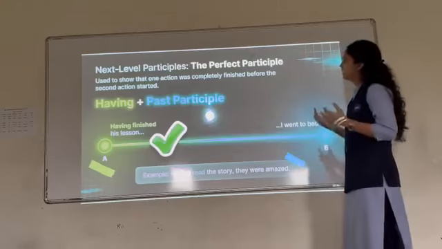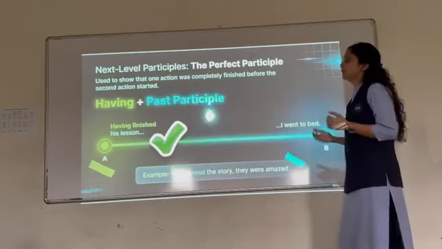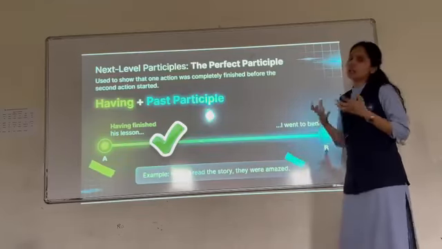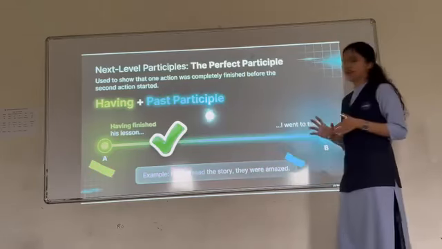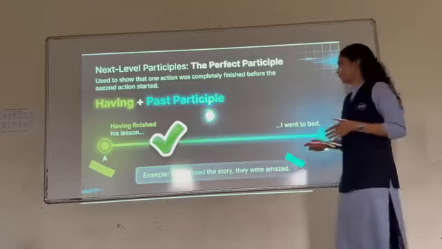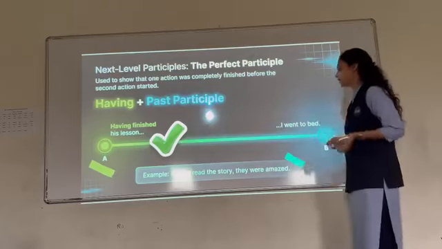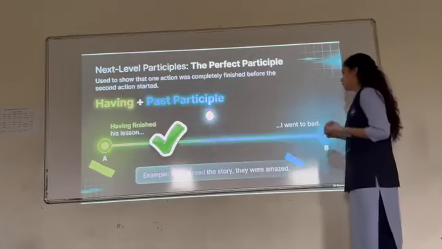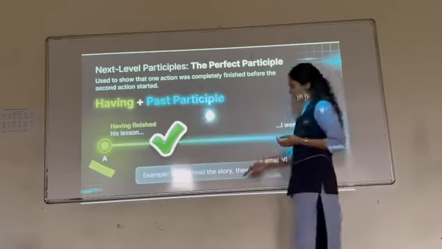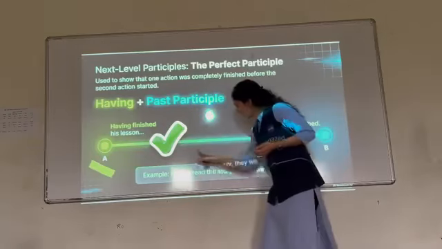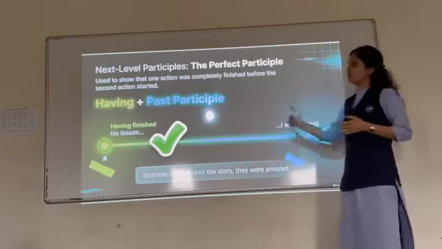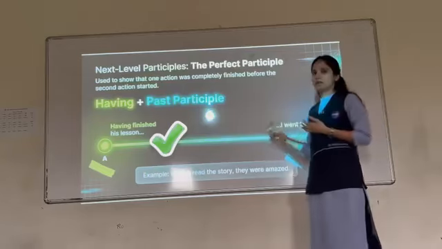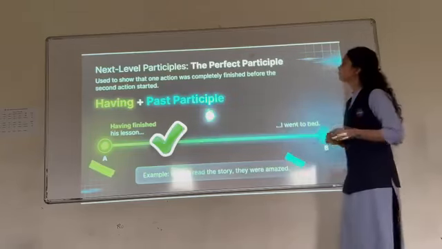Okay, perfect participle: having plus past participle. This tells you that some action has happened earlier and now the next action is taking place. For example, having read the story, they were amazed. It means they have already read the story and now what is the result? They are amazed right now. So this is how you use having plus past participle.